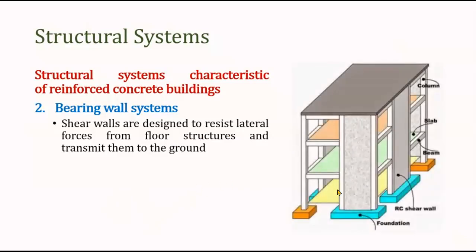So here in this building you can see there are some vertical column, horizontal beam, and along with them there are walls, vertical walls. So those vertical walls are mainly provided to resist the horizontal load or lateral load. Now lateral load can be because of the wind load or because of the earthquake load. So to resist earthquake load or the wind load, we generally provide the shear wall.